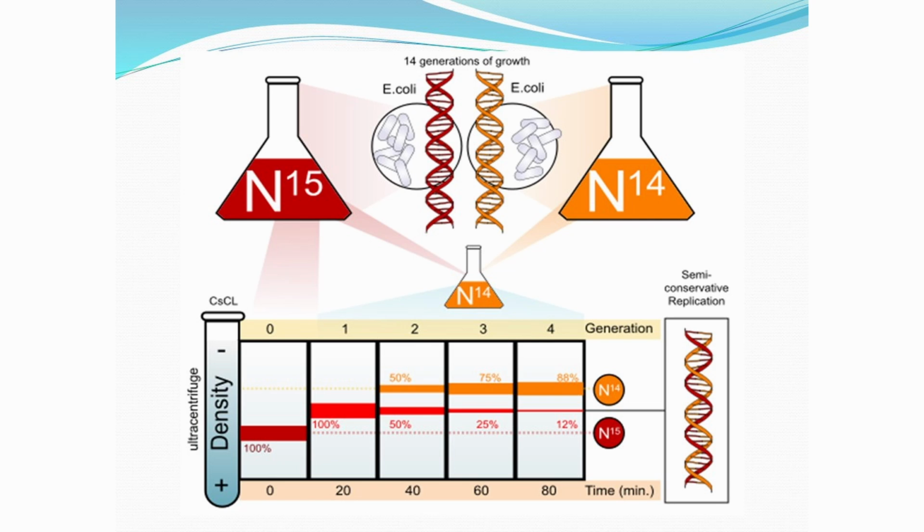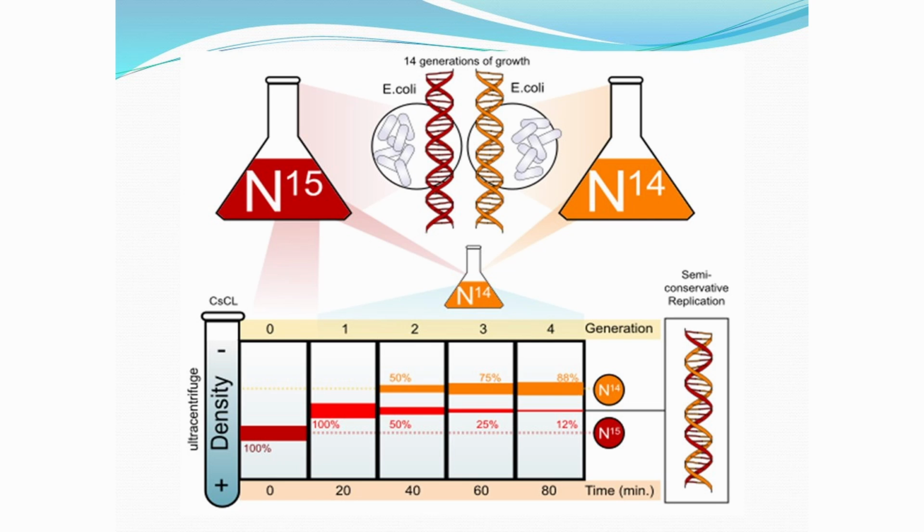The DNA of the bacterial cells, after centrifugation, formed a band at the bottom of the test tube. This band formed at the bottom indicates that the DNA of the bacterial cells contains only the N15 heavy isotopic form of nitrogen.